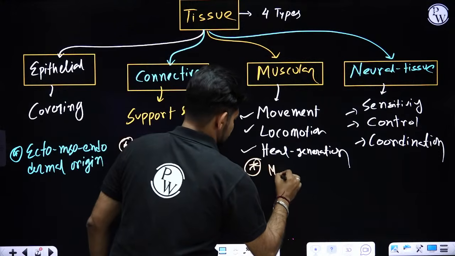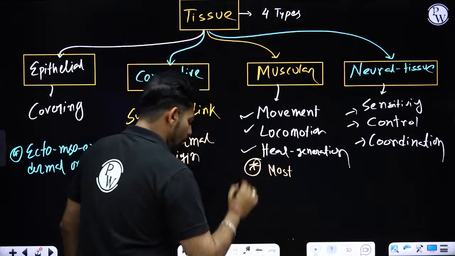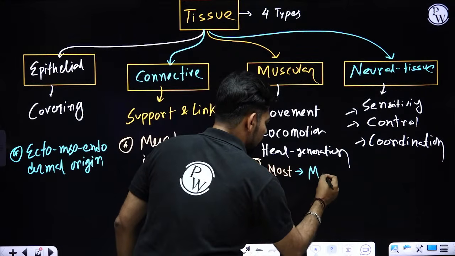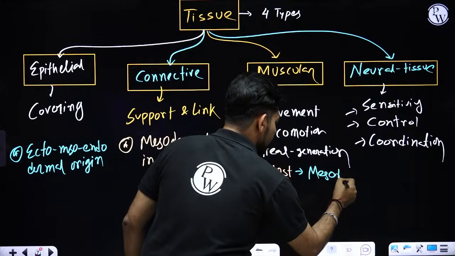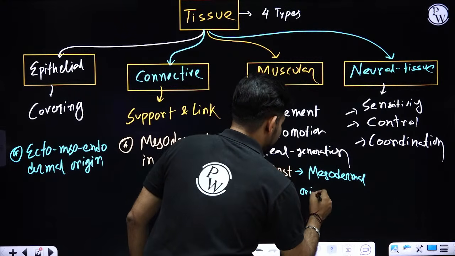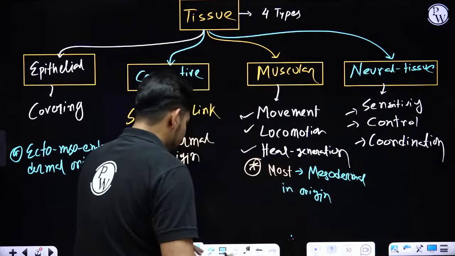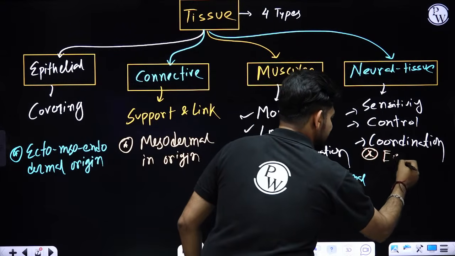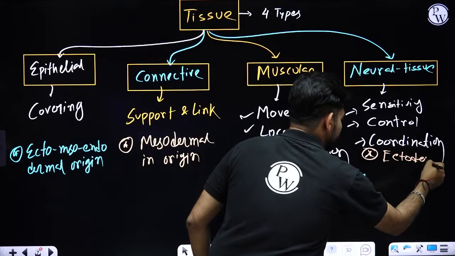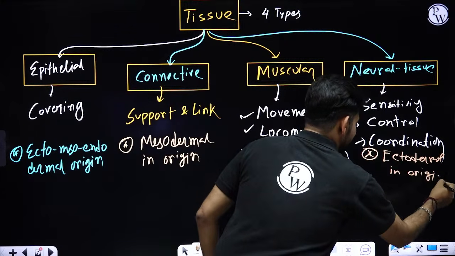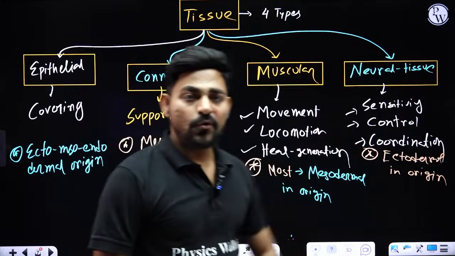Most of the muscles, remember not all, most of the muscles are also derived from your embryonic mesoderm. So they are mesodermal in origin. Now let's come to the neural tissue. Neural tissue is mostly ectodermal in origin. They are derived from embryonic ectoderm.